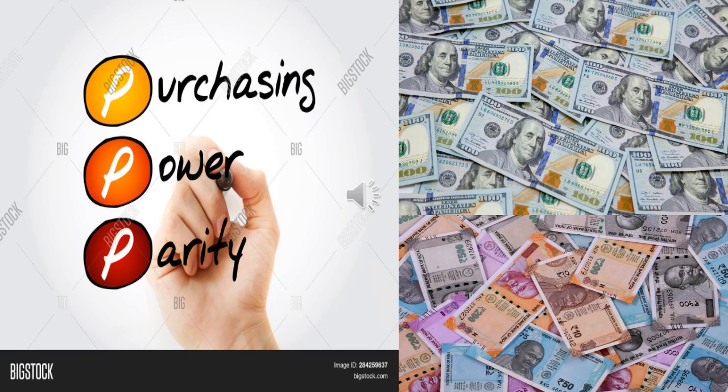PPP. Yeah, so recently India became the third largest economy in terms of PPP. China became the largest, defeating the US to the second position. So now China is the largest country in purchasing power parity when compared to the United States. So the United States came to second position. India is in third position. That is, if you want to buy the world's goods in the world market, what is the amount spent by you?